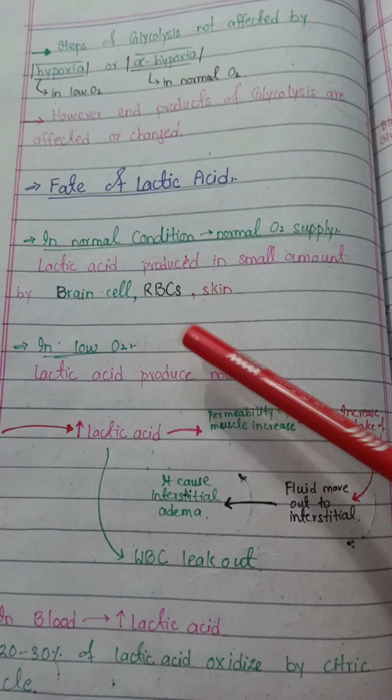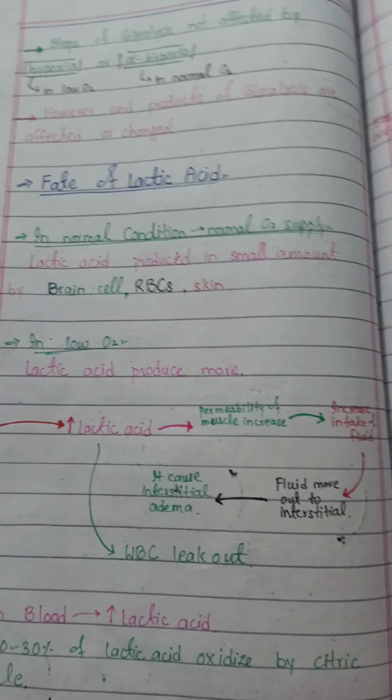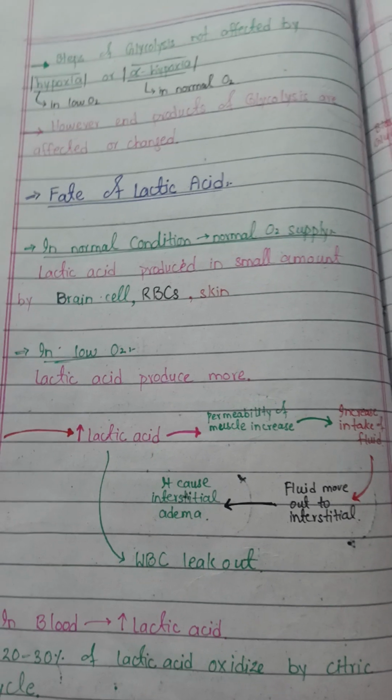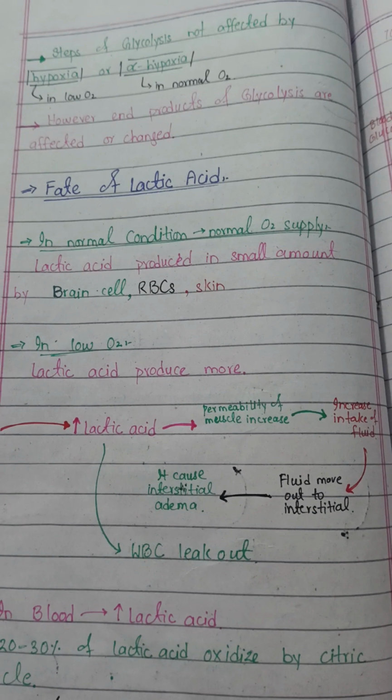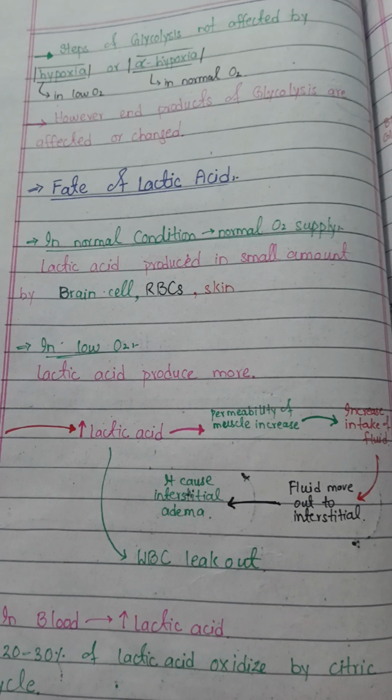Okay, normally our body cannot produce lactic acid, but only a small amount of lactic acid is produced by three kinds of cells, which are brain cells, our skin cells and our red blood cells. Okay, now